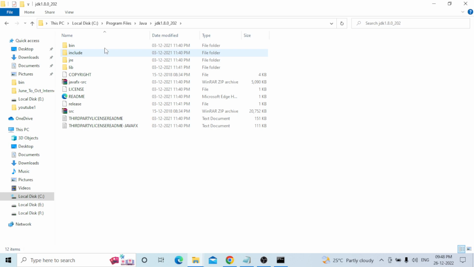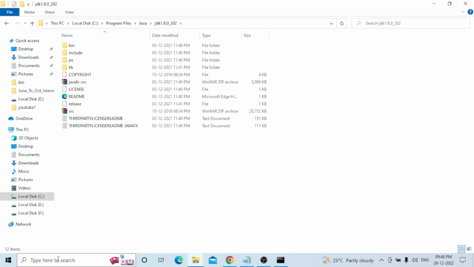Now the latest version is available, but most software is suitable for JDK 1.8 or Java 1.8. It's very suitable, just my understanding. If you are interested in Java 1.8, you can go to the same website and download the old versions. That is enough. The latest version is also no issue.